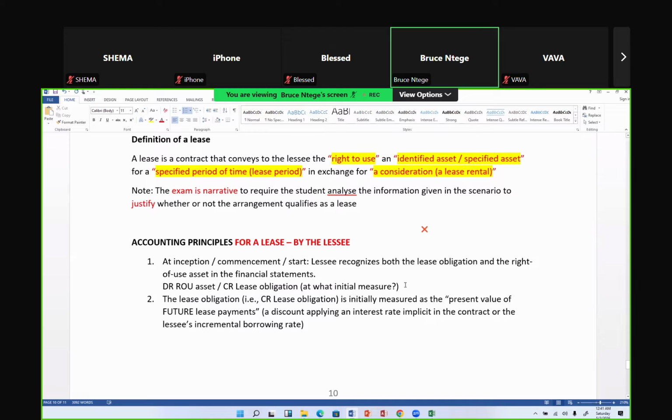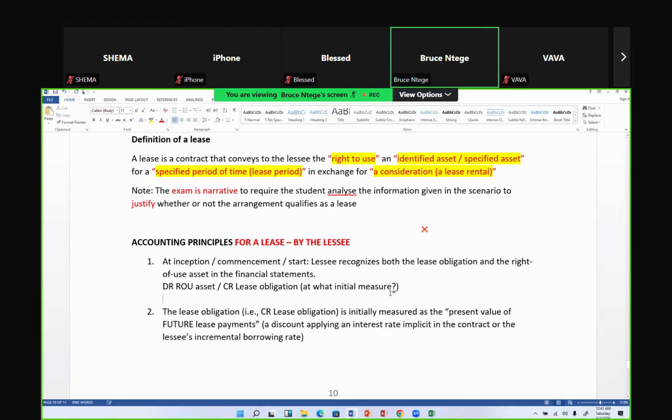So I'm this student in the exam. I've gone to this paper and I'm praying to God that I wish I find Ifrs 16 there, because I know what is the examiner examining. Is he examining inception? Is he examining subsequent? If he's examining inception, I want to tell the examiner what I'll do in the inception. But as I do that, the question will be at what measure. I want to tell the examiner that I'm going to compute that measure by discounting using an implicit interest rate the examiner will give me times the future lease payments. Those future lease payments, the examiner can give them to you. And then you get that initial measure.